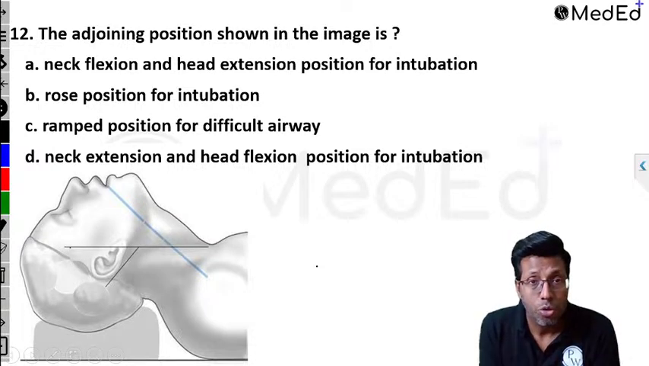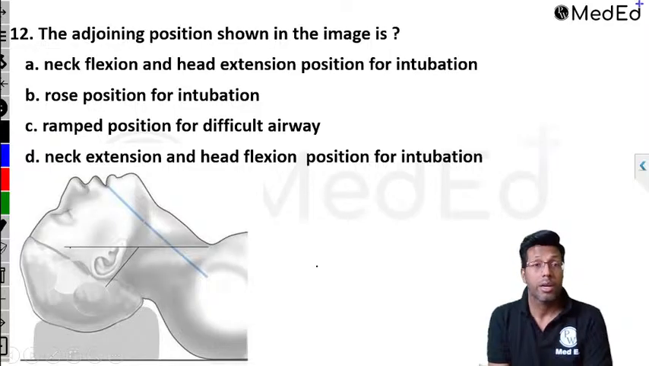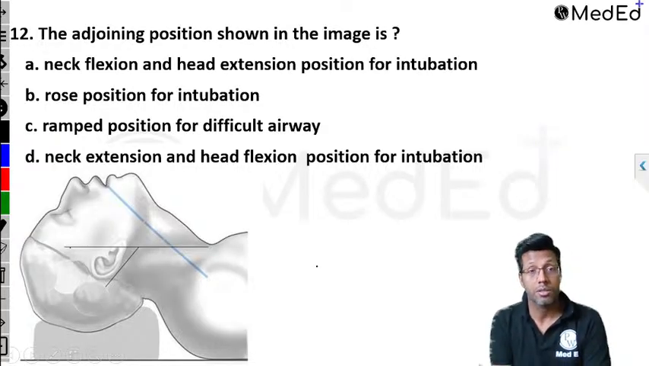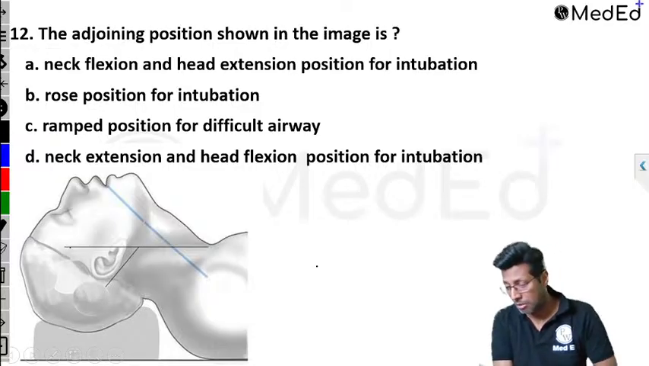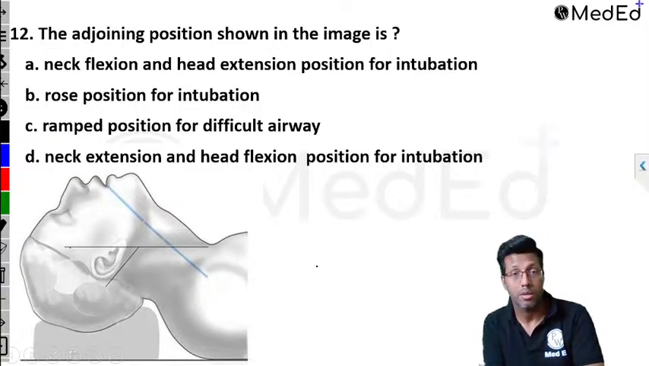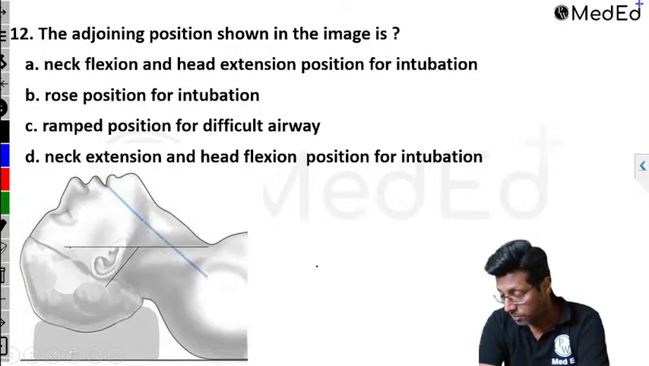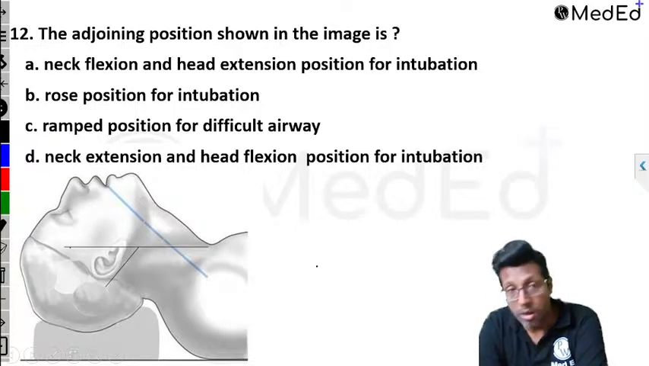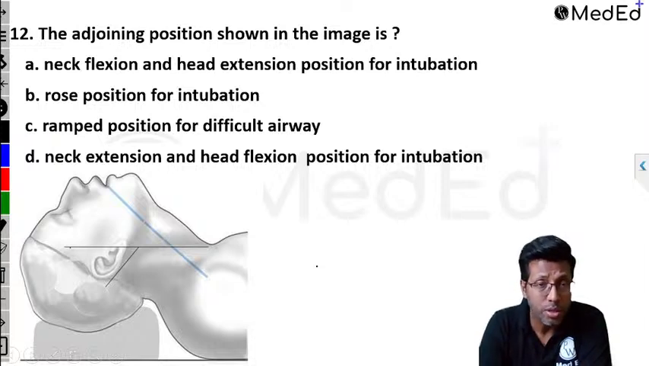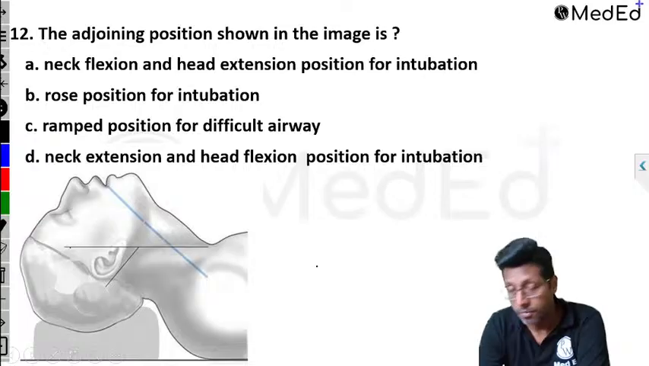The joining position shown in the image is: A, neck flexion and head extension position for intubation; B, rose position for intubation; C, ramp position for difficult airway; D, neck extension and head flexion position. You know, this is what the problem is with this question. Anyone? Have answers come in? So neck flexion and head extension, rose position, ramped position, or neck extension and head flexion. What is the correct answer?